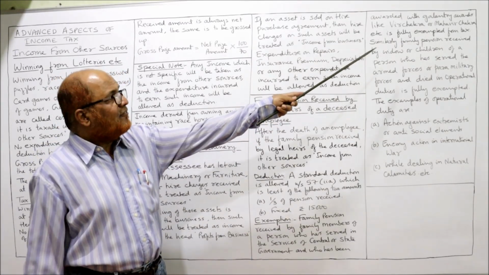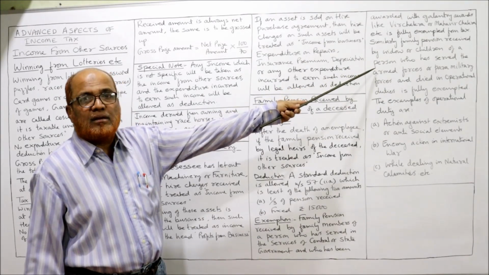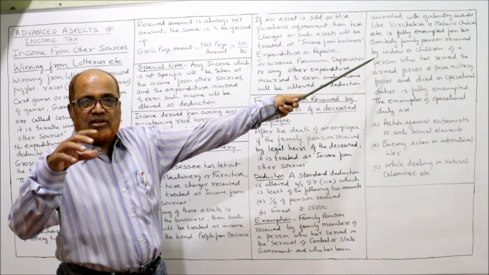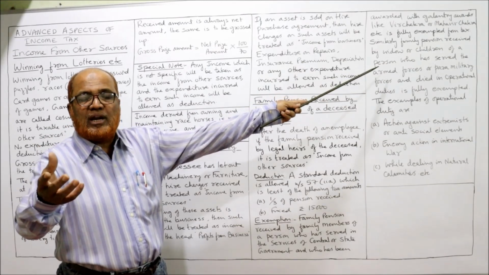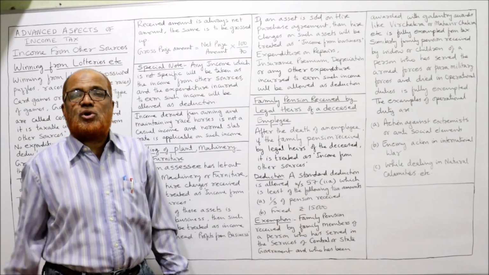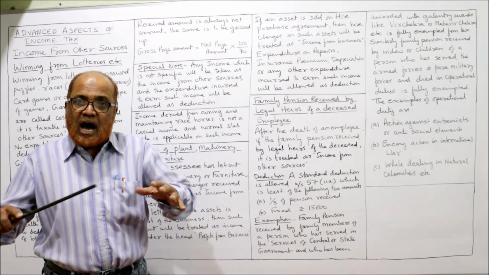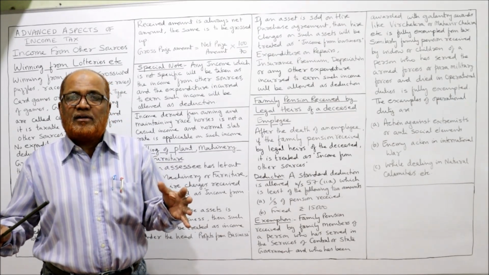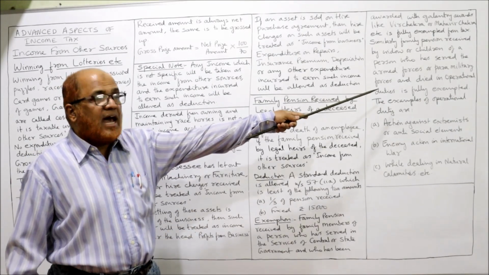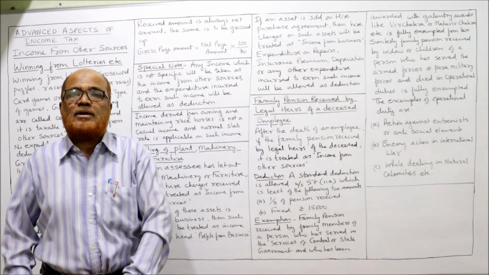Secondly, similarly, family pension received by the widow or children of a person who has served in the armed forces or paramilitary forces and died in operational duties is fully exempted.